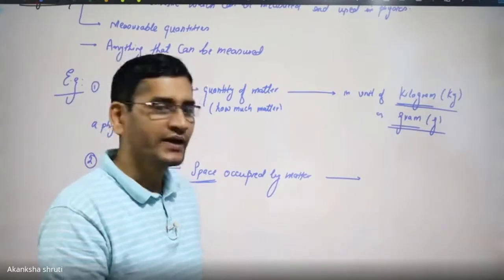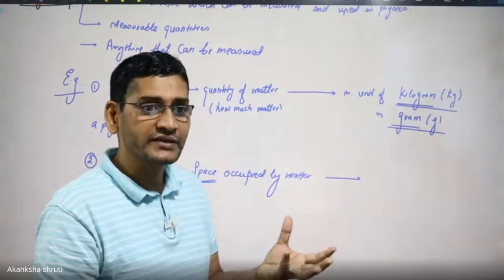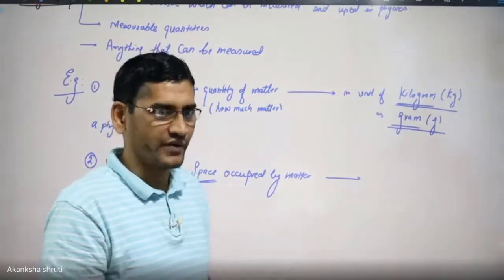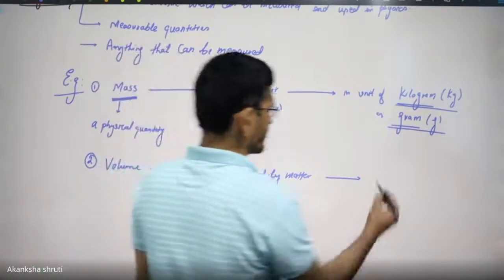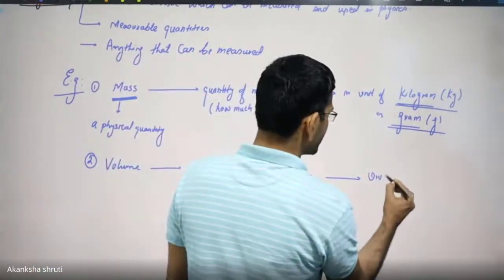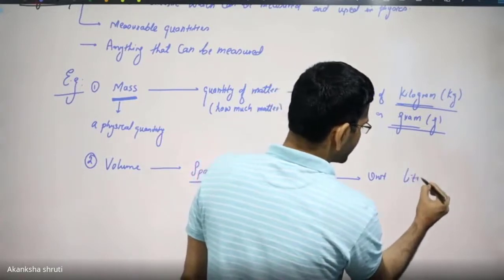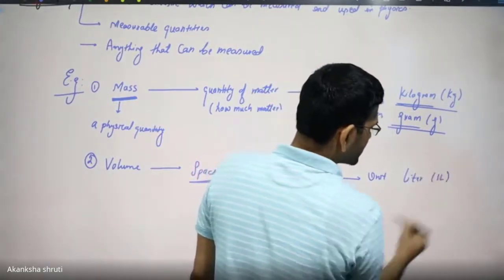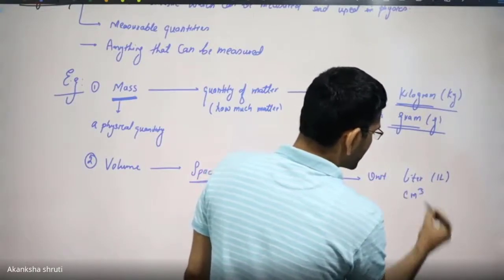Get it? So how are we expressing this volume? Either in terms of liter or meter cube or centimeter cube or decimeter cube. So the unit is our liter. So 1 liter, 2 liter. The other one is your centimeter cube.